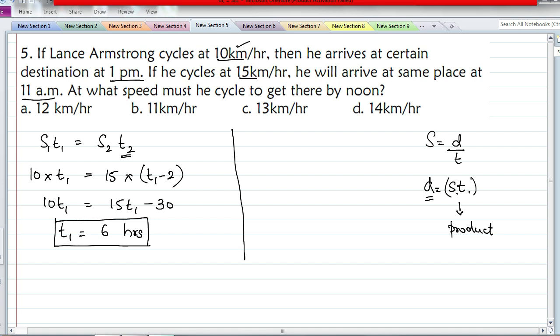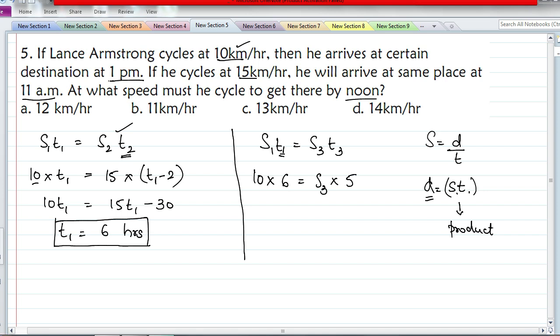If he has to reach there by noon, meaning by 12 o'clock, then at what speed should he cycle? We will use the same rule again. S1 T1 equals, we have already taken S2 T2, so let's take S3 T3. It doesn't matter what suffixes you take here. Now what is the first speed? 10 into, what's the first time taken? 6 hours. The speed at which he has to travel to reach there at 12 o'clock is the question. So S3 is what we are supposed to find, into what is the time? It is 5 hours,